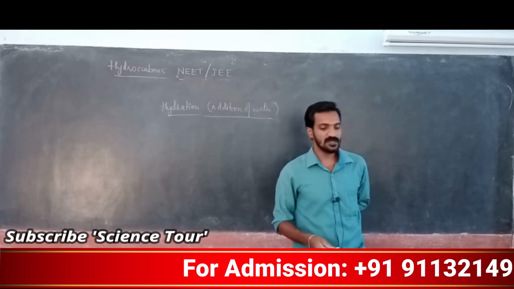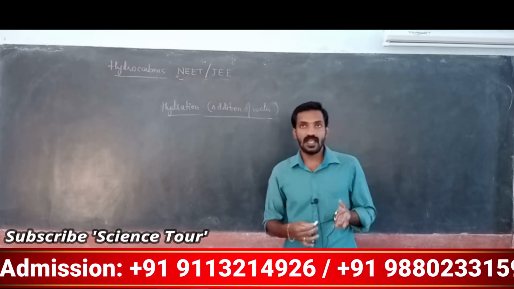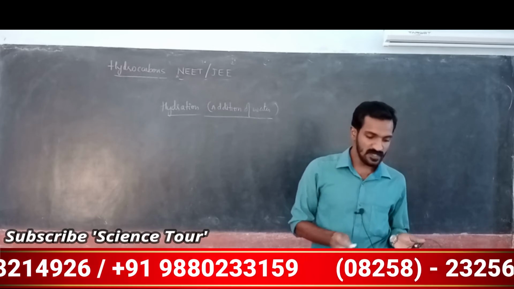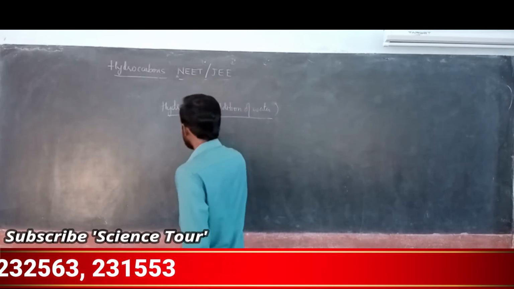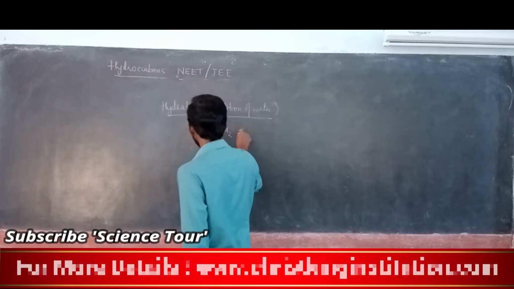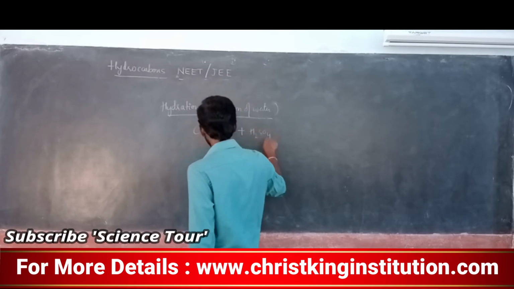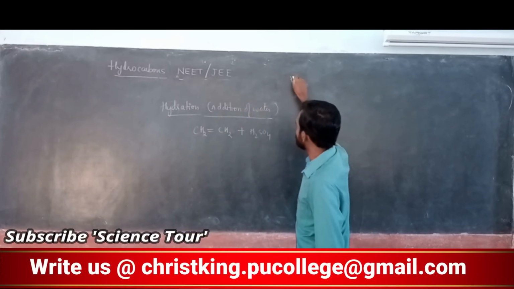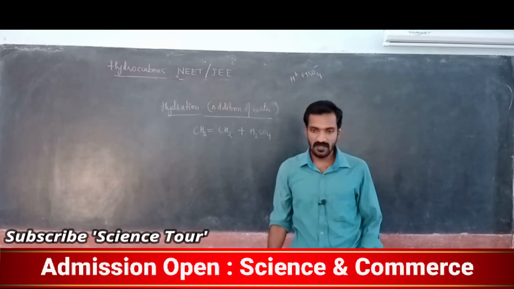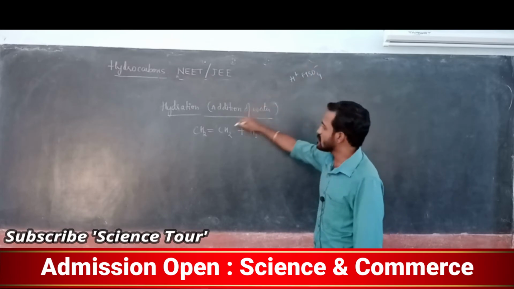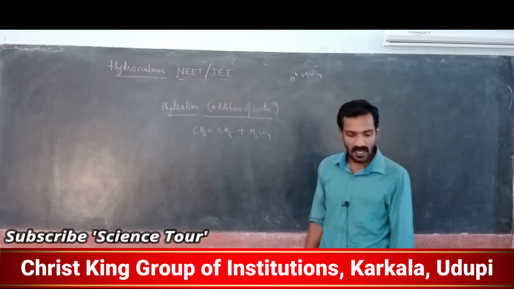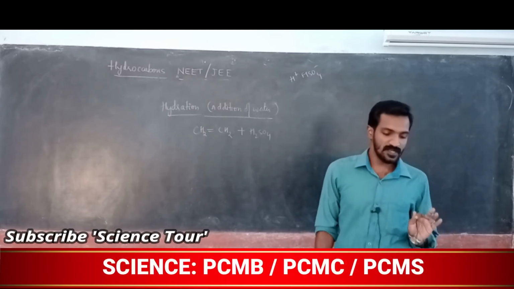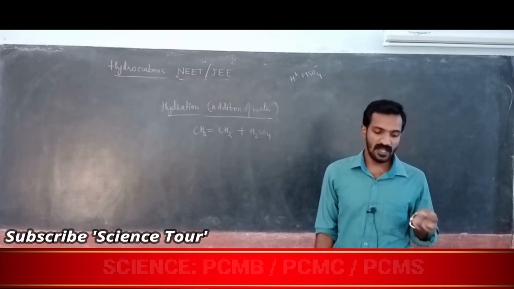Okay, my dear students, first is the reaction with sulfuric acid. This reaction takes place according to Markovnikov's rule. CH2 double bond CH2 plus sulfuric acid. Sulfuric acid is nothing but H plus and HSO4 minus. The negative HSO4 minus will attack one of the carbons and the other carbon will take the H. One side becomes CH3 and you are getting the product. Remember that, the addition of sulfuric acid.